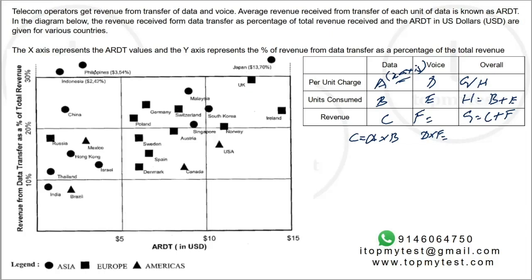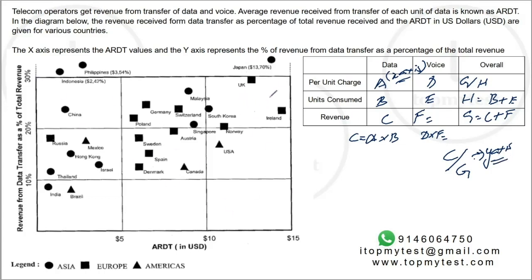What is given in the y-axis? The y-axis is the revenue from data transfer as a percentage of total revenue. So revenue from data as a percentage of total revenue, C by G, is what is given in the y-axis.